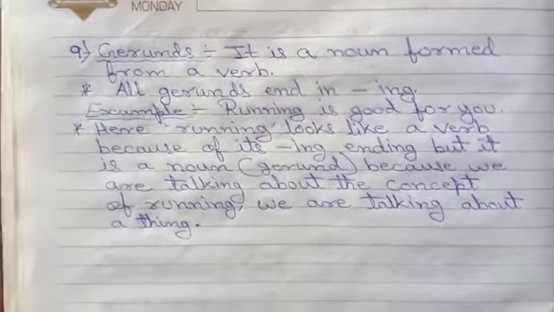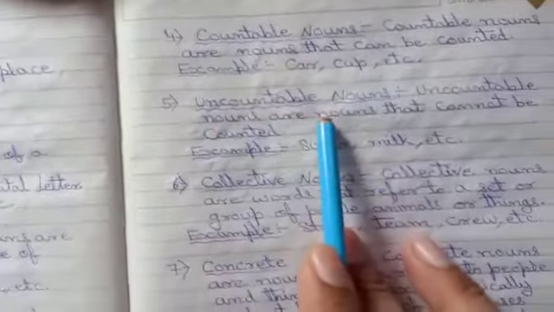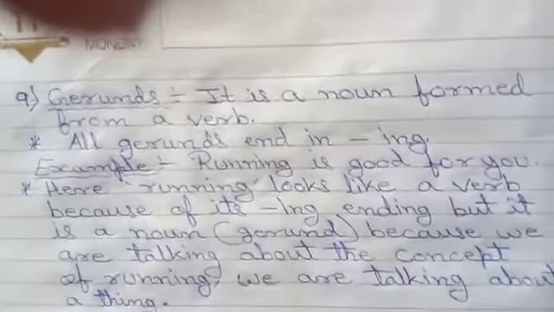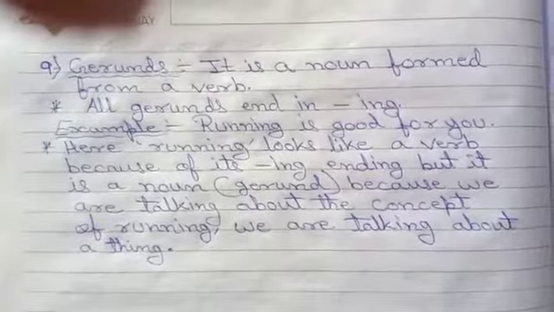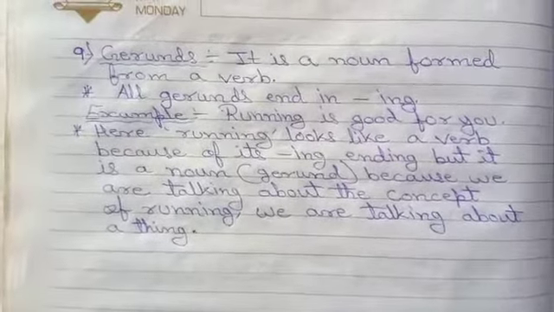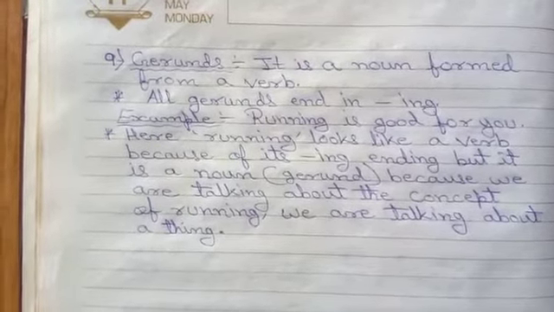I think nobody will have any problem understanding all these types of nouns. For example, proper noun, common noun, compound noun, countable noun, uncountable noun, collective noun, concrete noun, abstract noun, and gerund. So today I have completed this topic, noun. I hope all of you understand this topic very easily. So first of all read it and then learn it.